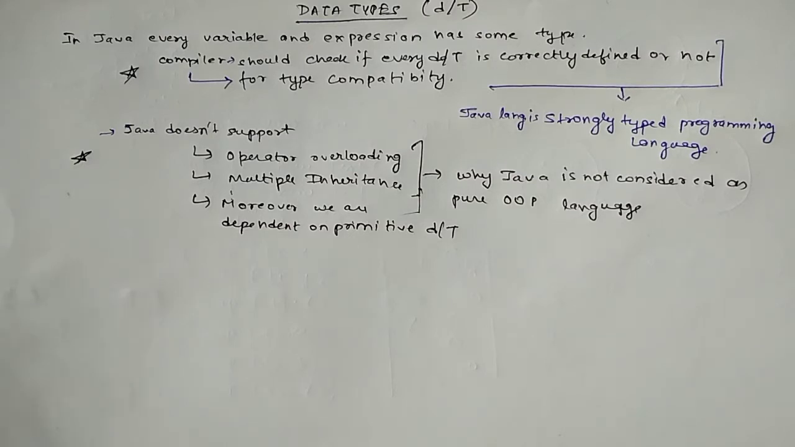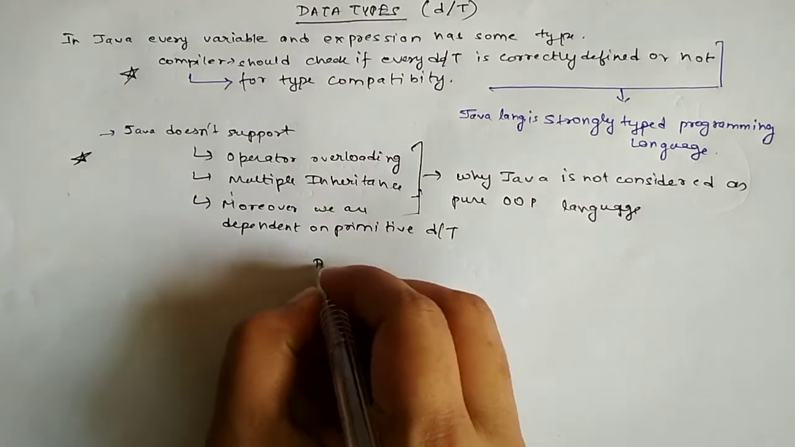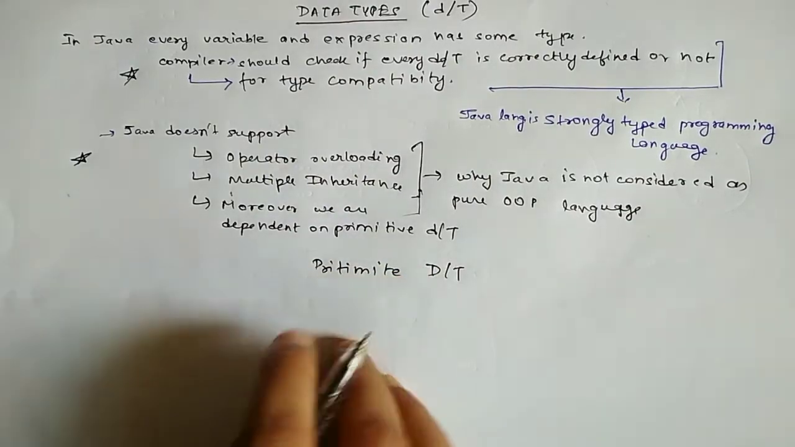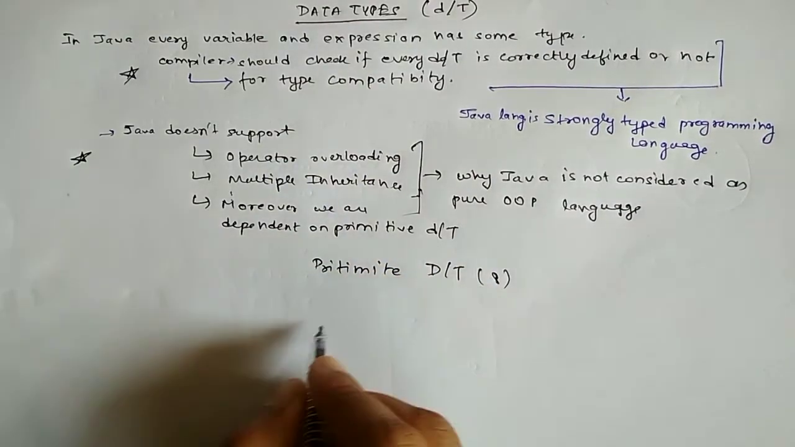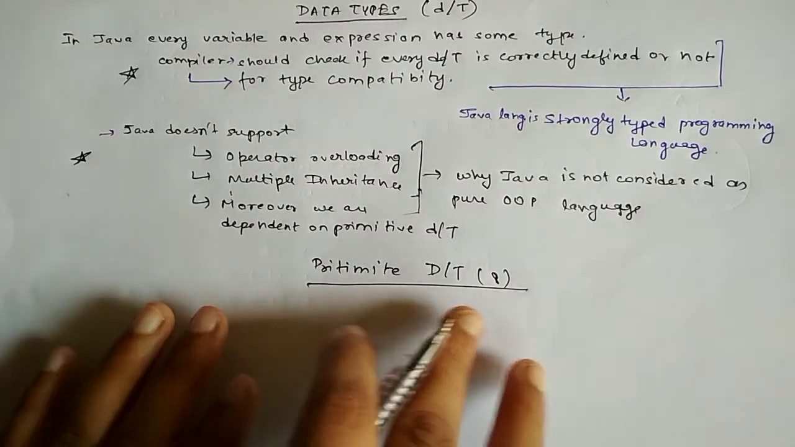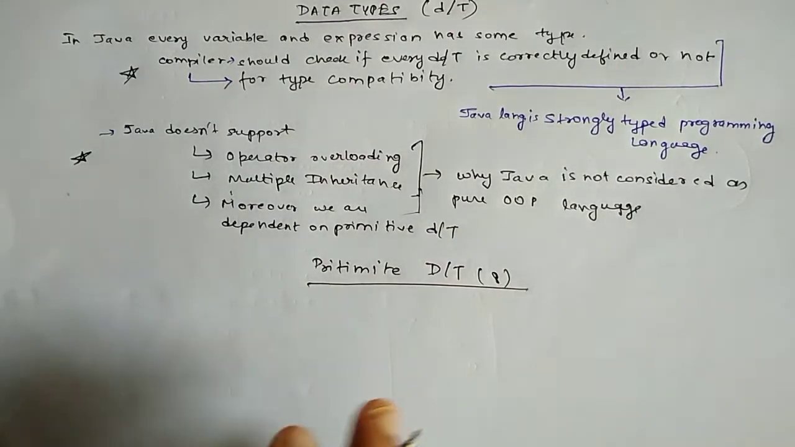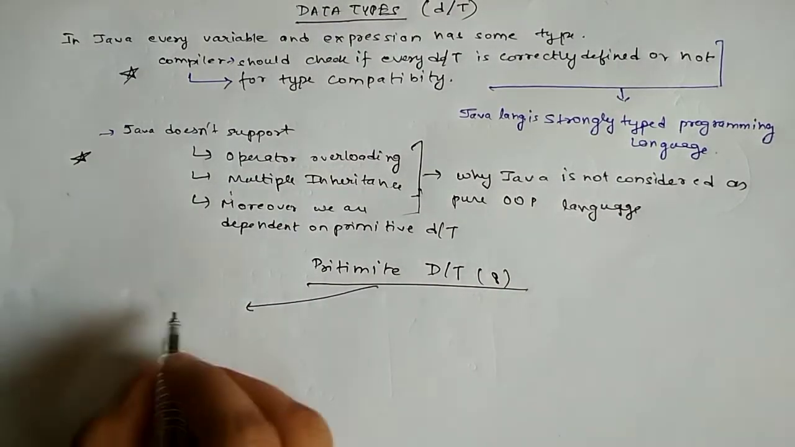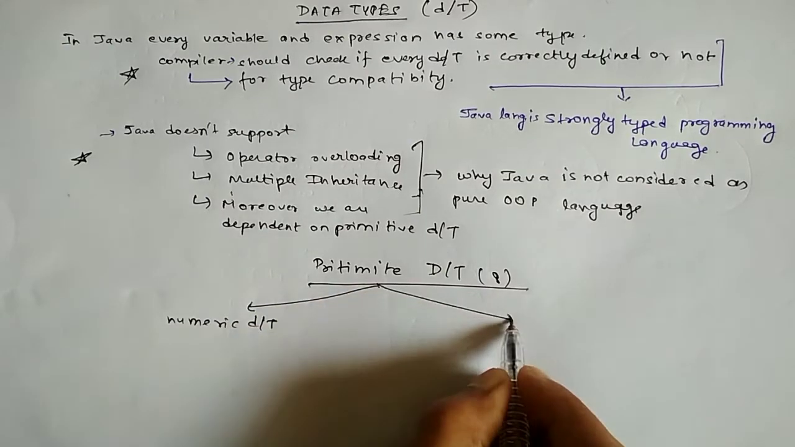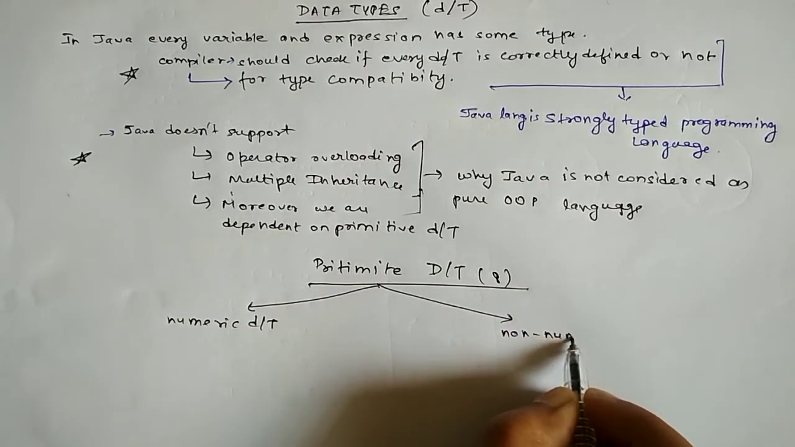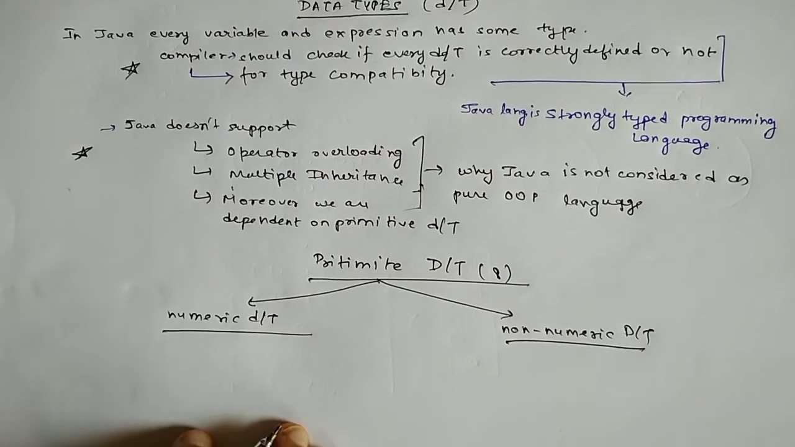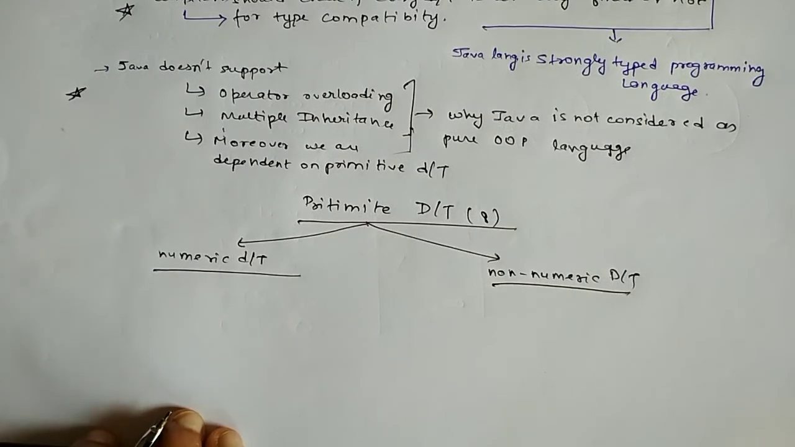Now we should know what a primitive data type is. There are 8 primitive data types. So what are those 8 primitive data types? We will first classify the primitive data types into 2 divisions. The first division is numeric data type, and the second division is non-numeric data type.